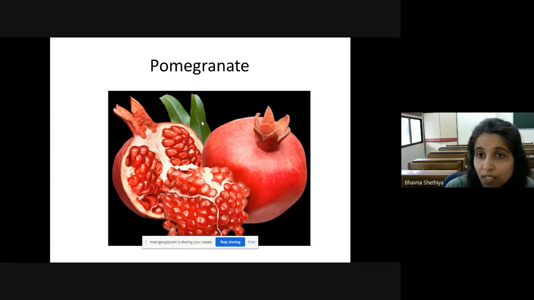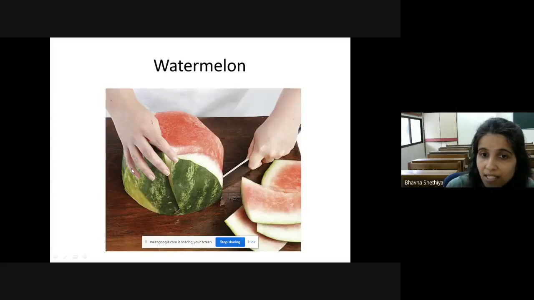Now, the next fruit is watermelon. It's a summer season fruit, right? During the summer season, we generally drink the juice of watermelon. This fruit has two colors. Which are those? Outside it is green and inside it is red. And what is the color of the seeds? Black. It has so many seeds, right? So we have to peel it off and eat the pulp of this fruit.